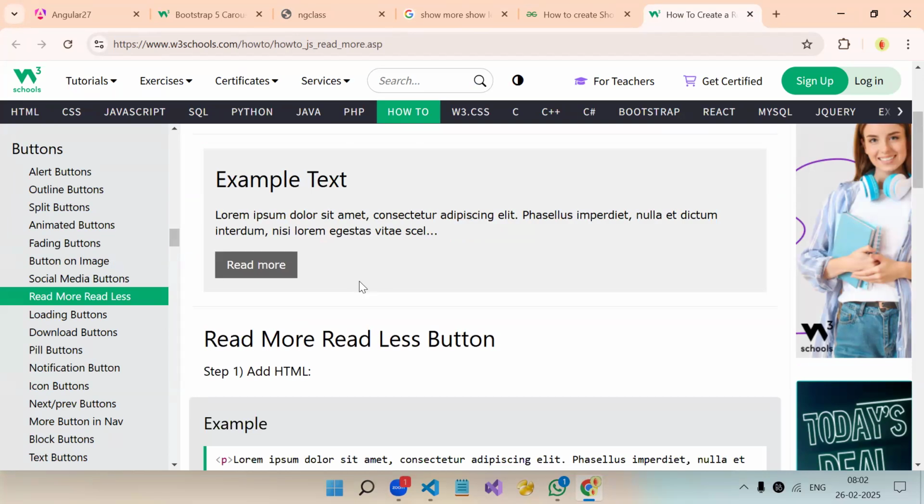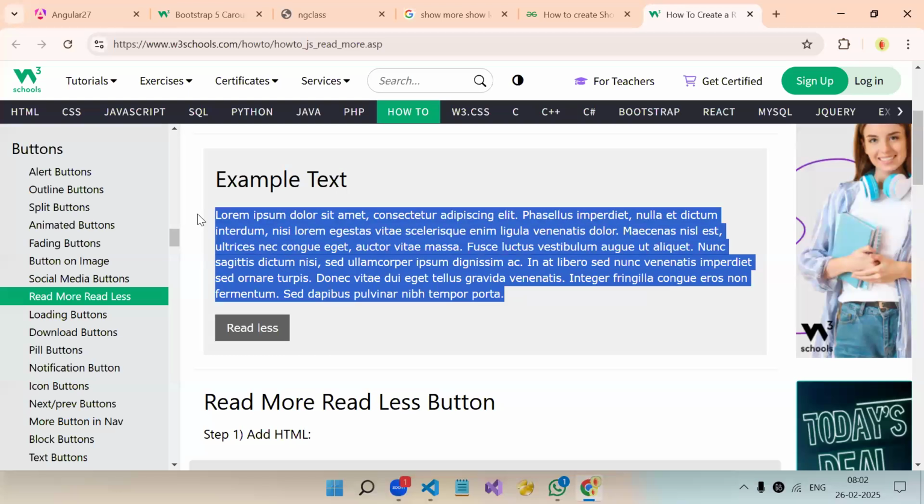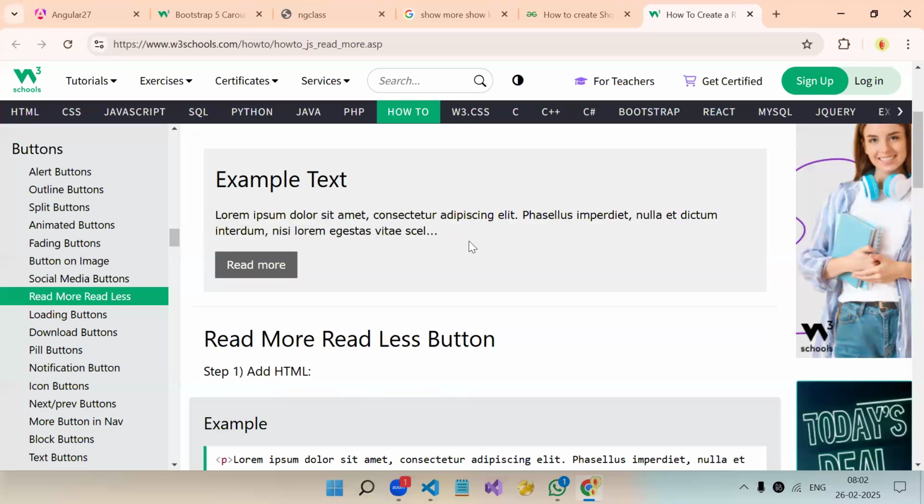Let's say you have a table and inside the table you want to showcase some information, and that information can be long. If you show all the information, your table alignment might break. So there we use it. By default, we show a limited number of characters, and if you click on it, we show all the characters. Again, if I click, limited characters.